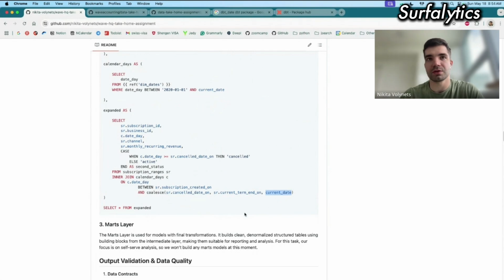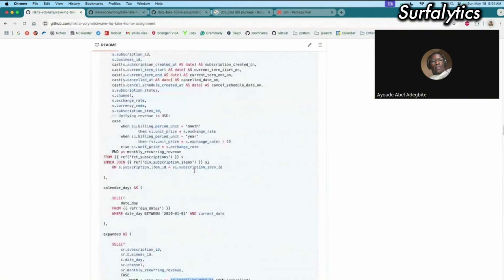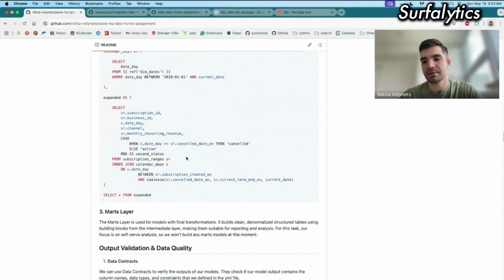because the customer already canceled, so we don't want to see them. Yeah, and I implemented this status: if the date is more than or equal to the cancel date, the customer is canceled. If not, it's active. So just an additional field to show the status. So the second status is to get the actual dates that the customer actually canceled, right? Yes, correct.